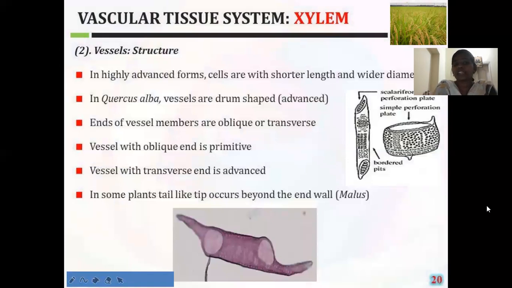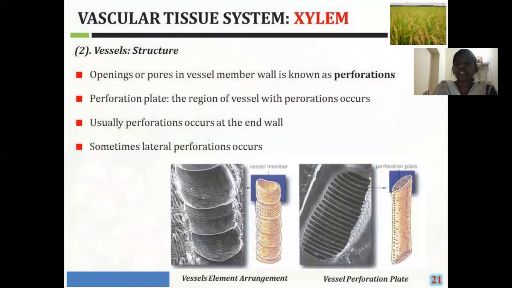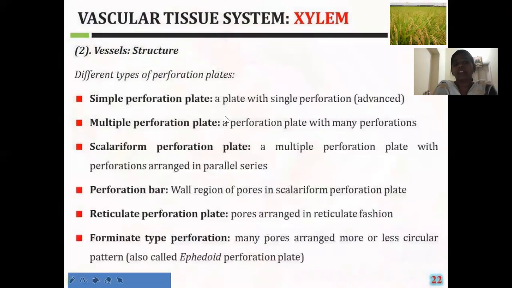This is about the structure and the distribution of the vessels. In the vessels, first we are discussing the different types of perforation plates. First we need to know what is meant by perforation plate. I have already told what is meant by perforation. Perforation is nothing but the presence of a pore. Perforation plate means the region where the pores are present is called the perforation plate.